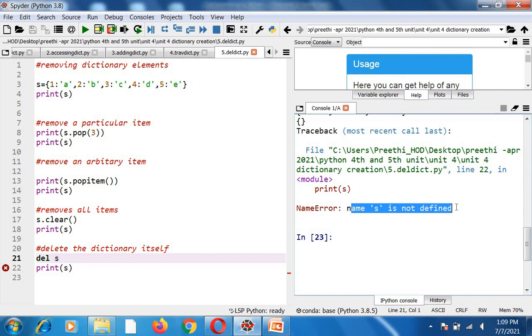So I think that you all have understood all the concepts in dictionary. I have told you about how to create a dictionary, accessing elements, adding to a dictionary, traversing a dictionary, and at last I have told you about deleting a dictionary.